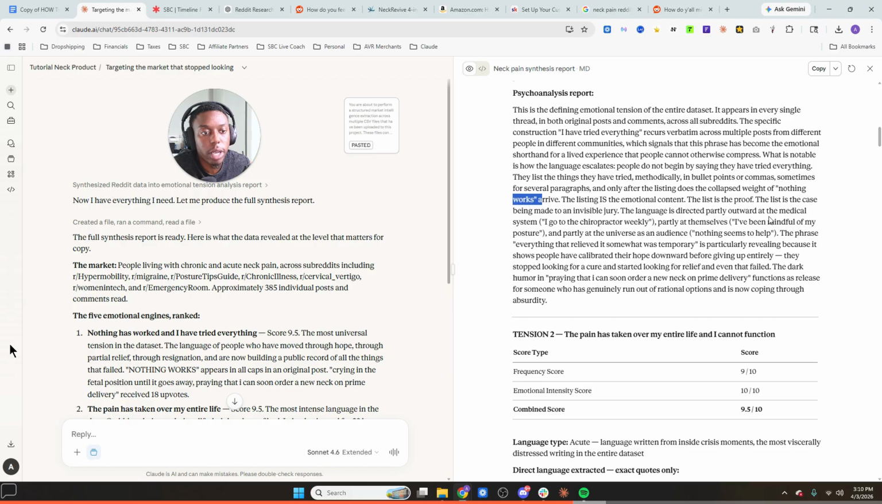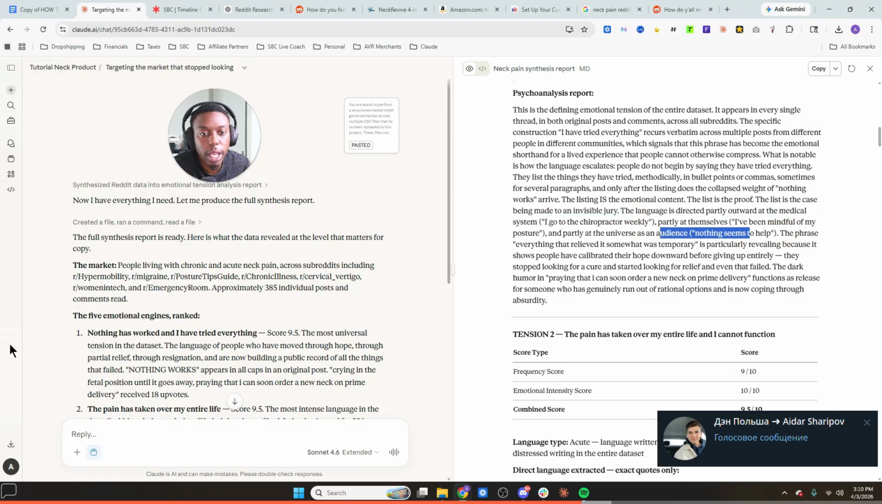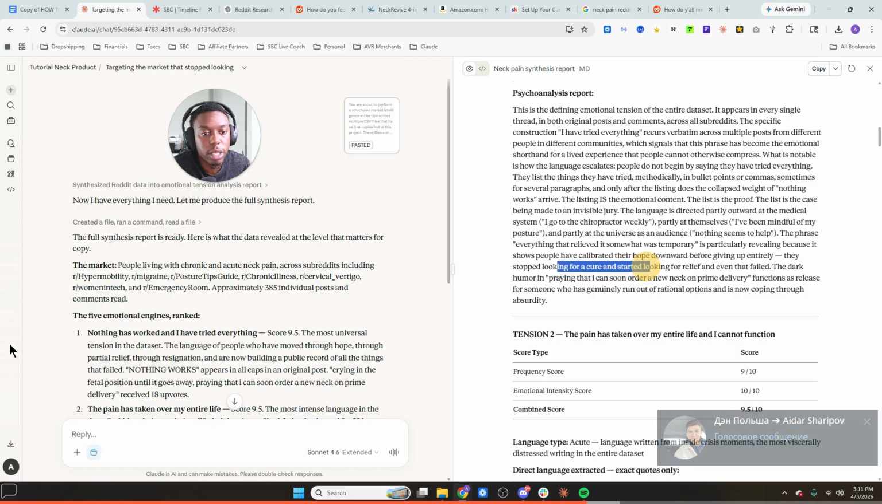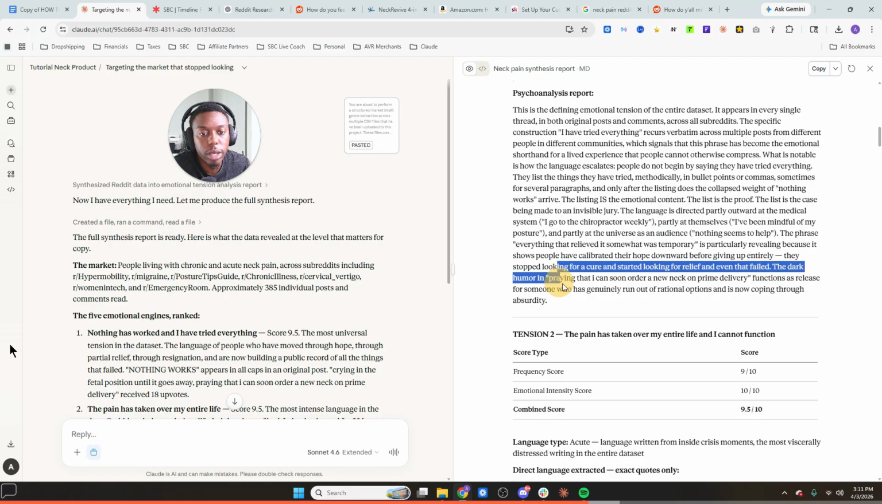The language is directed outward at the medical system: I go to the chiropractor weekly. Partly at themselves: I've been mindful of my posture. And then partly at the universe and audience: nothing seems to help. So they're blaming chiropractors, themselves, and then it's just the universe. The phrase "everything that relieved it somewhat was temporary" is particularly revealing because it shows people have calibrated their hope downward before giving up entirely. They stopped looking for a cure and started looking for relief, and even that failed. The dark humor in praying that I can soon order a new neck on Prime delivery functions. Oh, that's a very interesting quote there.